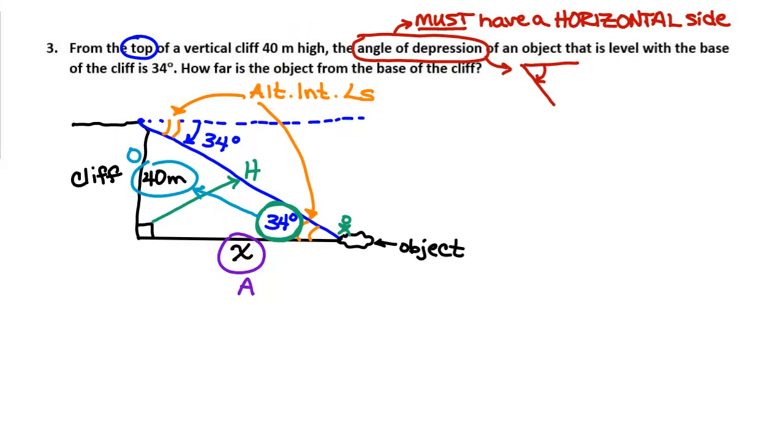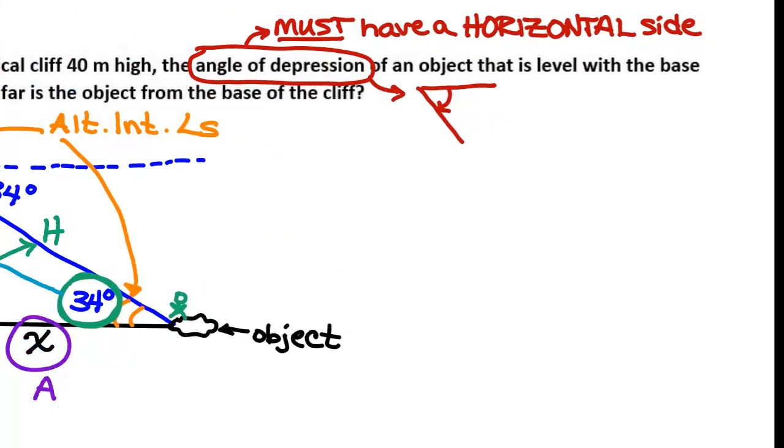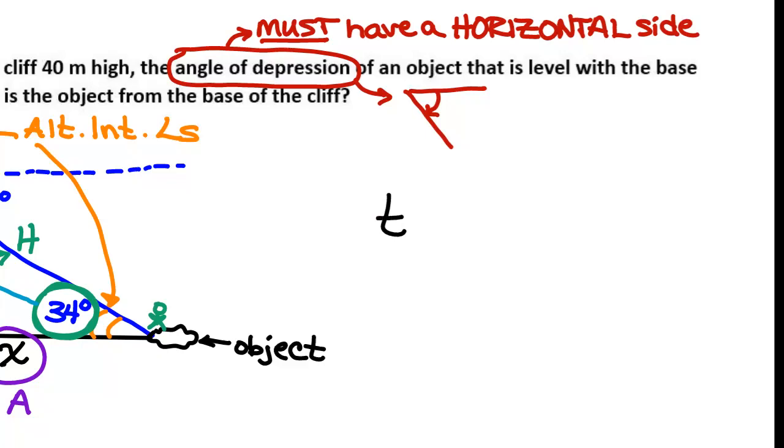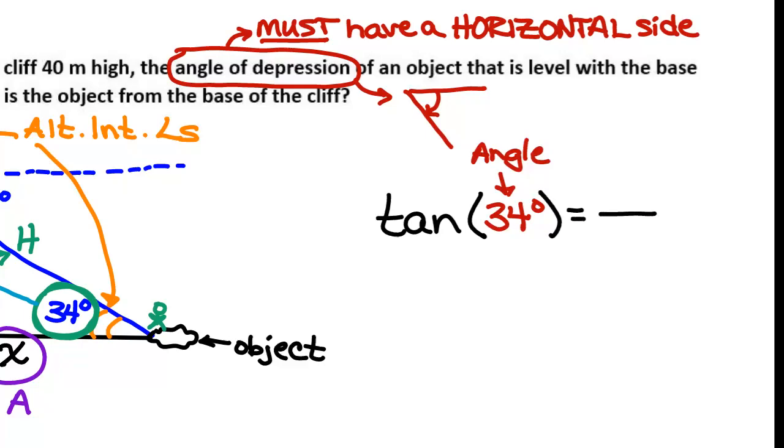Sine, cosine, or tangent for this? Tangent. So tangent of 34 degrees is equal to, how would I set up my proportion, my fraction? 40 over X. Opposite over adjacent.